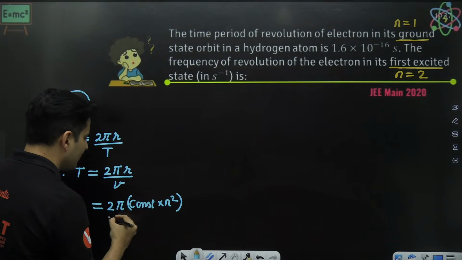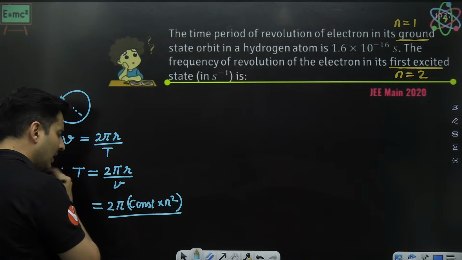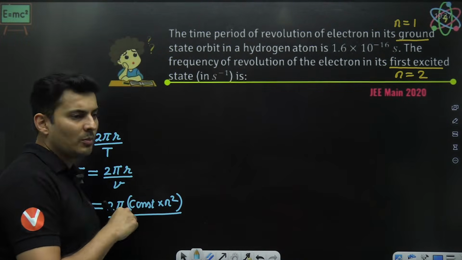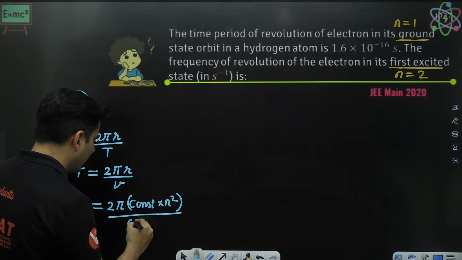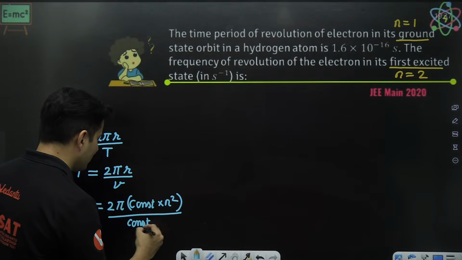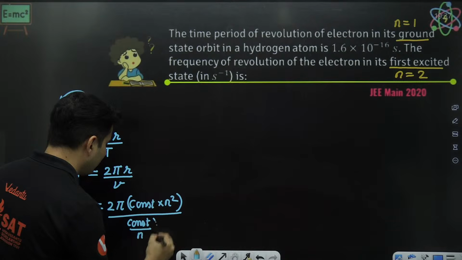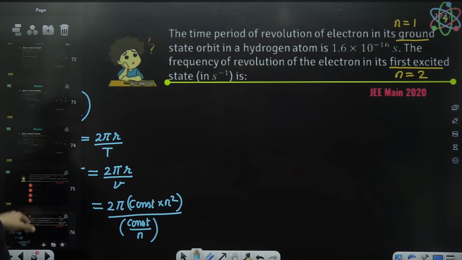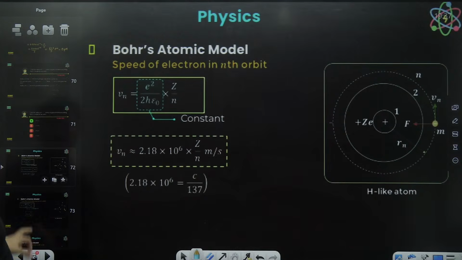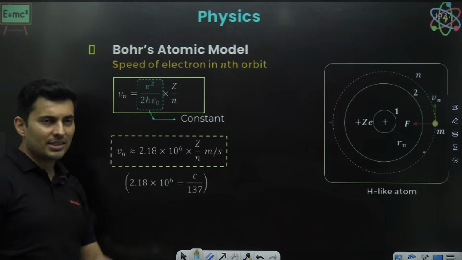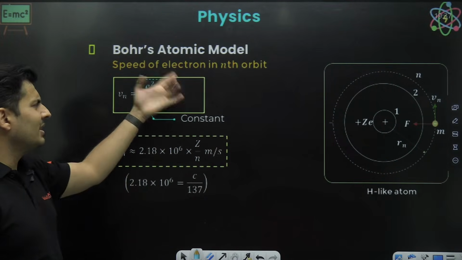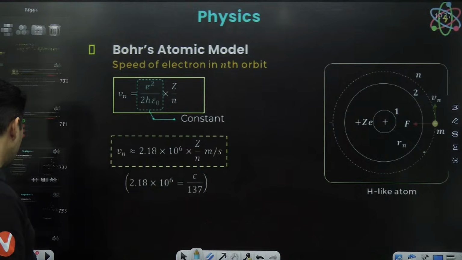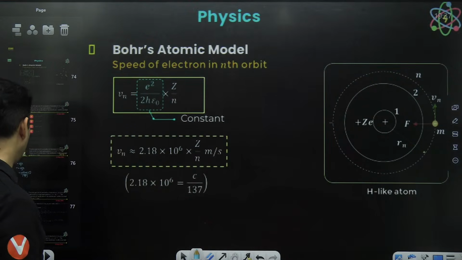And velocity is inversely proportional to n, so can I not write it as some new constant divided by n? Does that make sense? Z is also the same, so I'm not changing that.